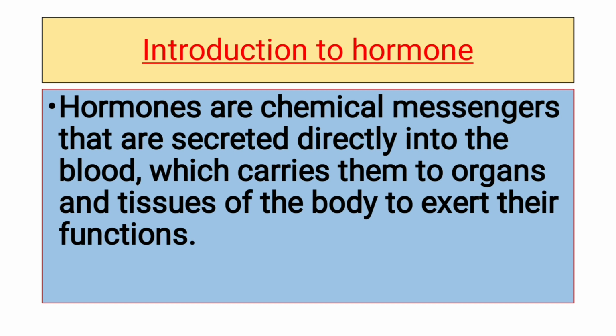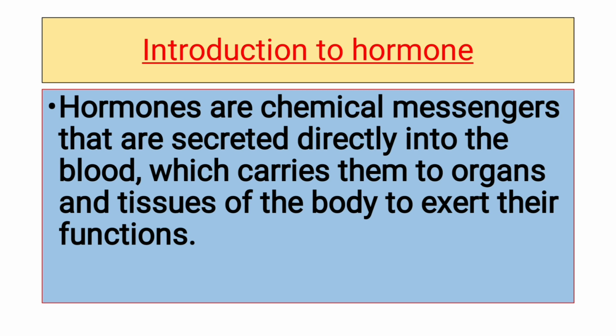Different hormones have different actions. When a hormone is produced at its place of production, it carries a message in the form of chemicals, meaning it works as a chemical messenger, and when it reaches its respective place, it combines with a receptor that is present there and produces its action.